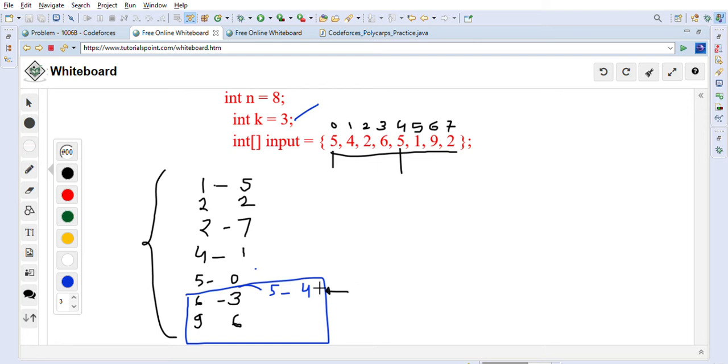So how will we sort it? After sorting it will look like this: 5 4, then 6 3, and then 9 6. This is how it will look after sorting.